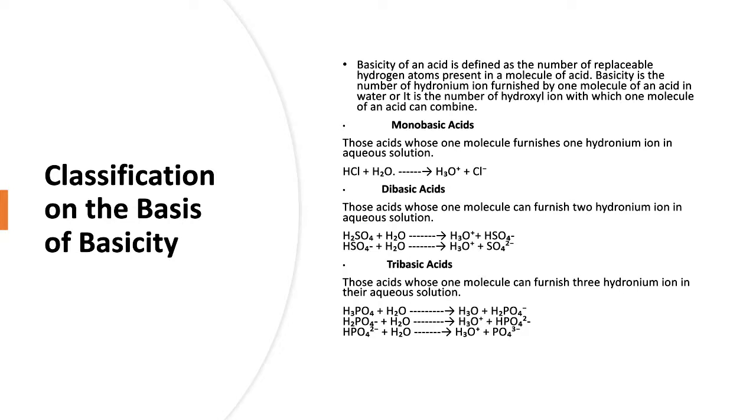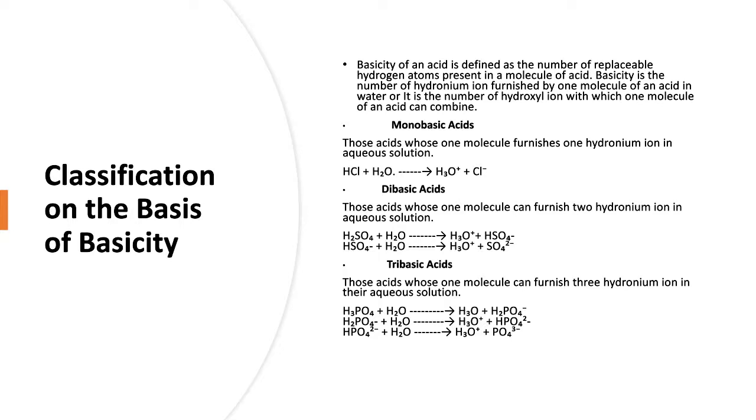The second one is a dibasic acid. In it, one molecule of an acid produces two hydronium ions on ionization in water. For example, sulfuric acid, carbonic acid, sulfurous acid. These are few good examples of dibasic acids.